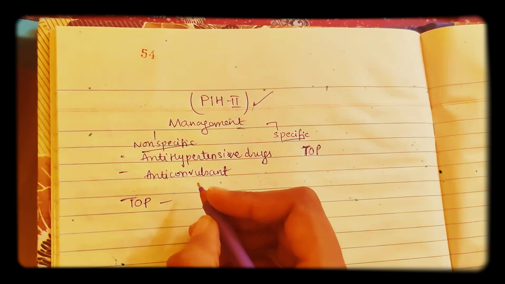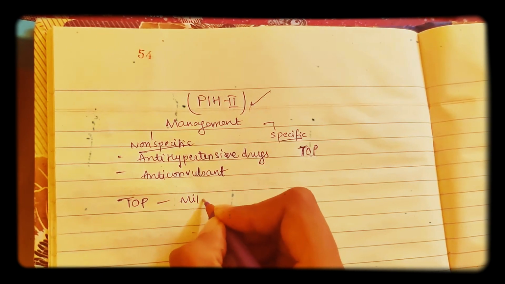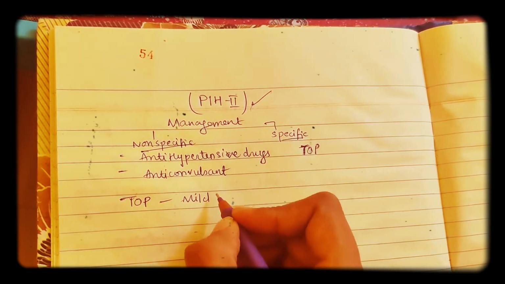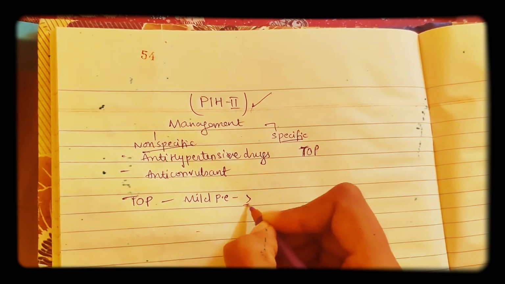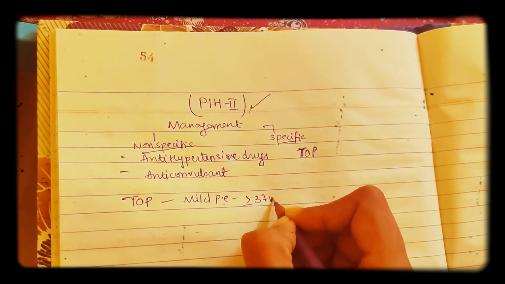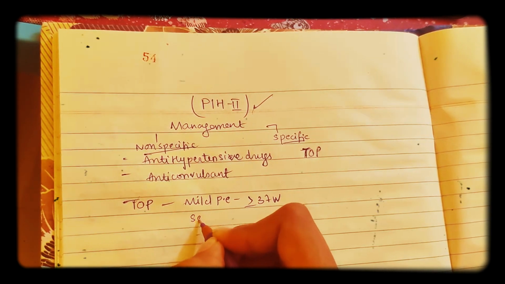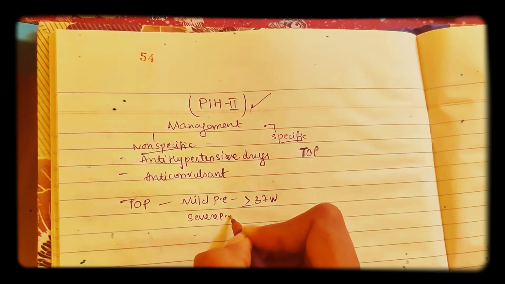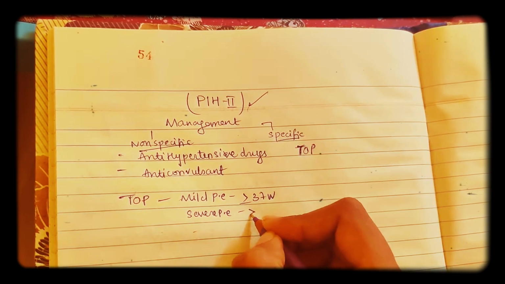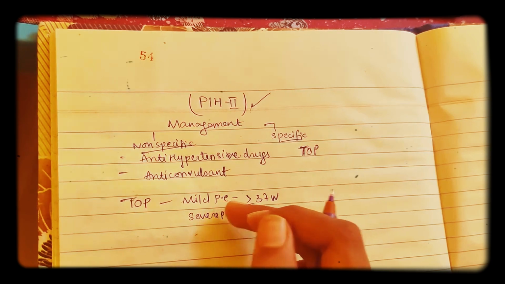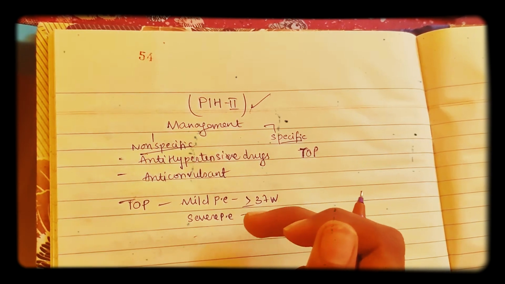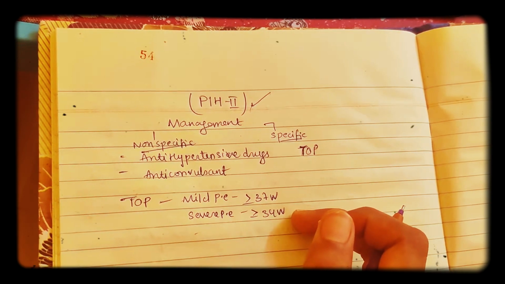You do this especially in case of mild preeclampsia. If it is mild preeclampsia, you will wait till 37 weeks and then terminate. In the case of severe preeclampsia, you will not wait till 37, you will terminate within 34 weeks. So mild preeclampsia, terminate at 37 weeks; severe preeclampsia, terminate at 34 weeks.